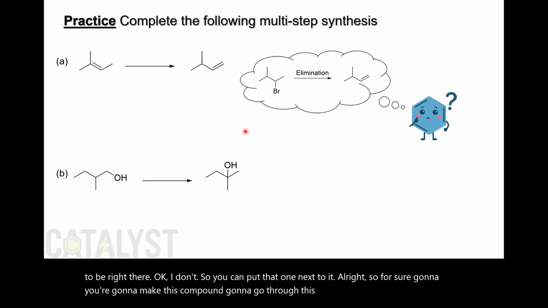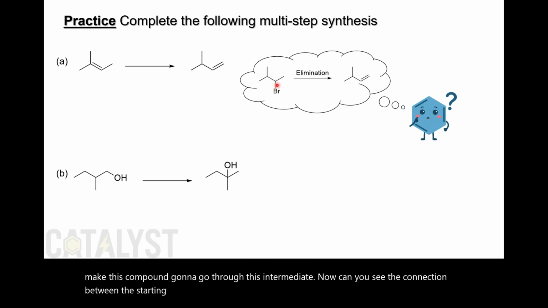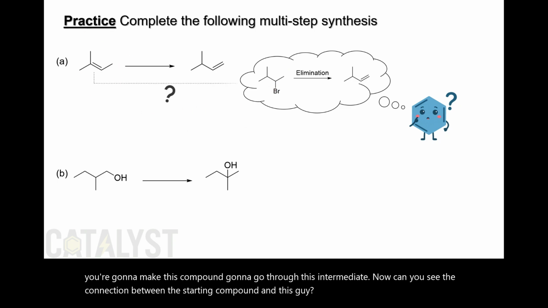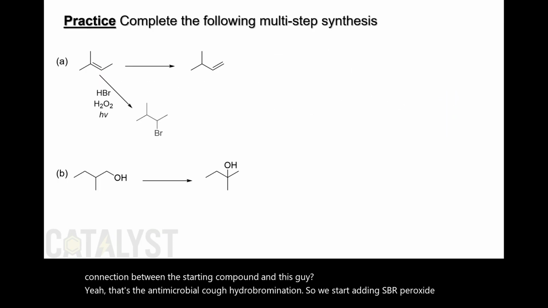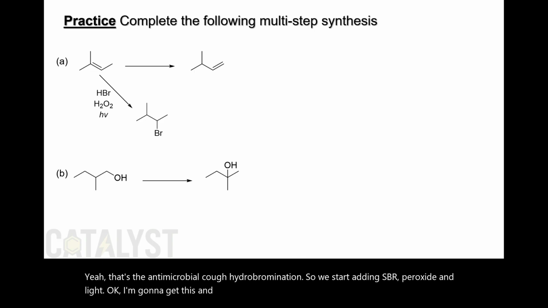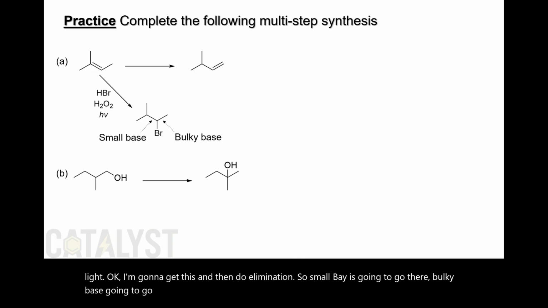Now can you see the connection between the starting compound and this guy? Yeah, that's the anti-Markovnikov hydrobromination. So we start adding HBr, peroxide, and light. Okay, you're gonna get this, and then do elimination. So small base gonna go there, bulky base gonna go there. Looks like I'm gonna use bulky base. Tert-butoxide, alright, works. Okay.